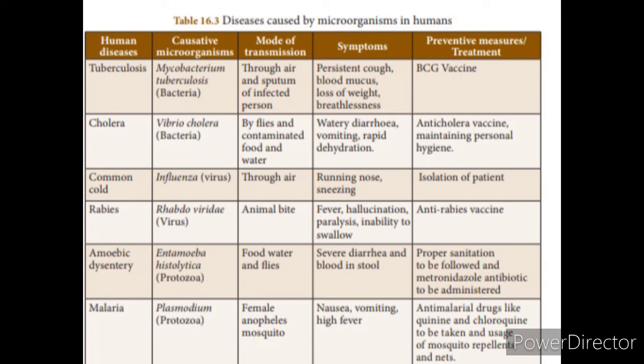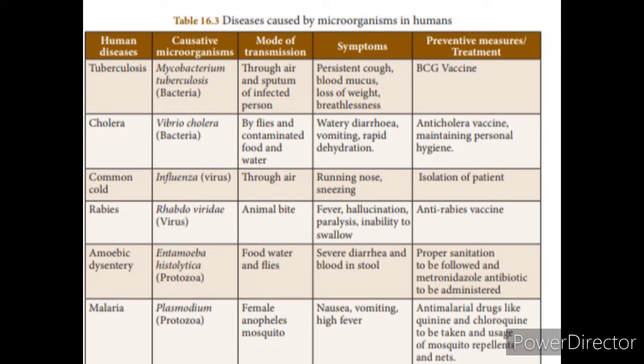That is hallucination, they see, hear, smell and taste something that is not originally present. Paralysis means the complete or partial loss of muscle function. So the muscles stop functioning. It may be one side or it may be complete or partial. There is also the inability to swallow. So these are the symptoms. It will be prevented by the anti-rabies vaccine.